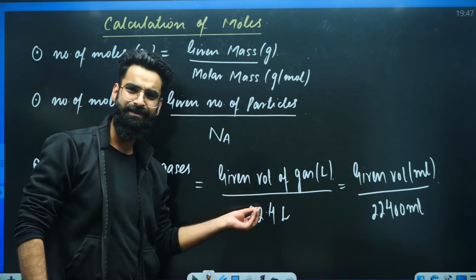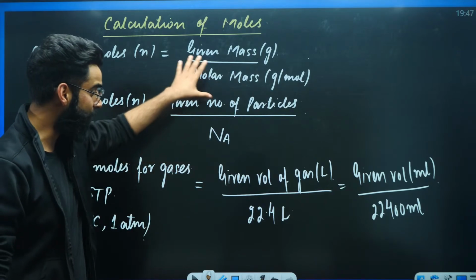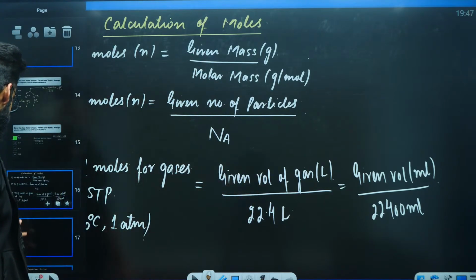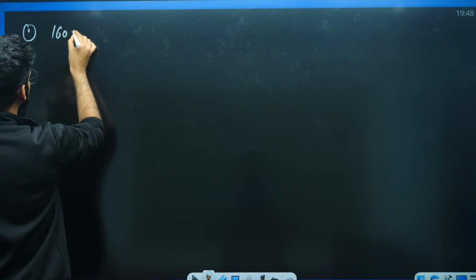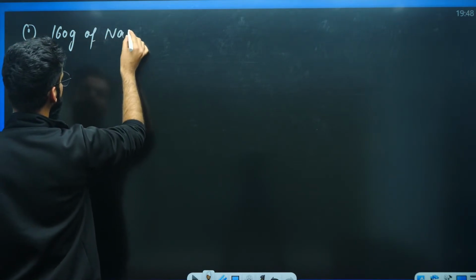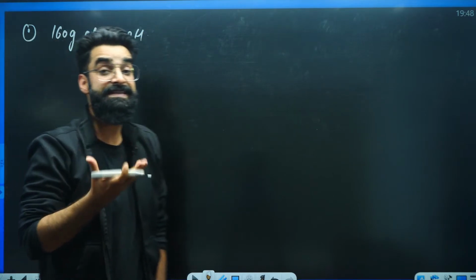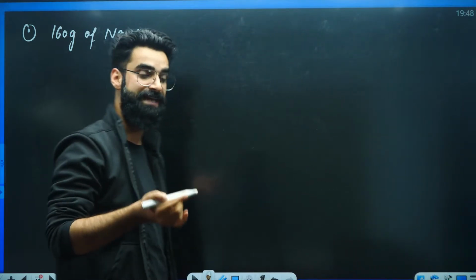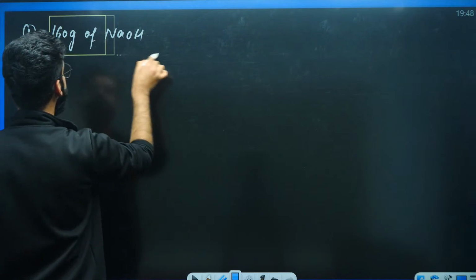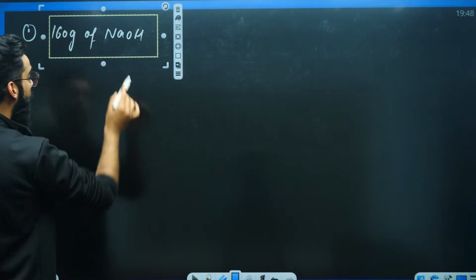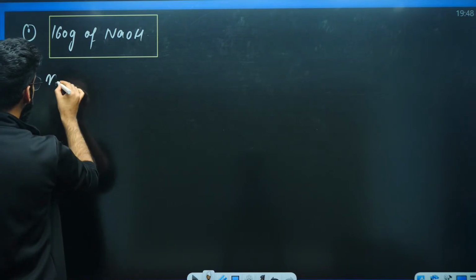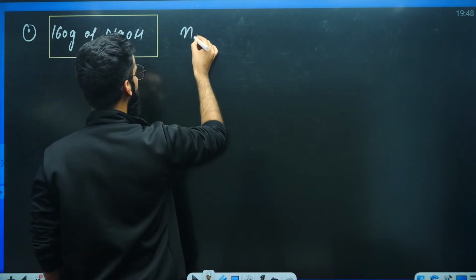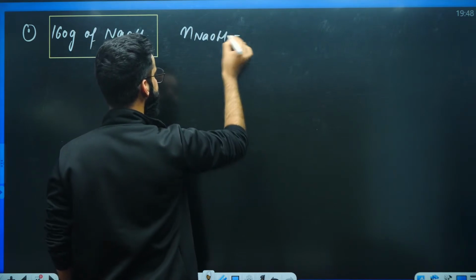Let me show you some basic questions so that you can understand these formulas. Let me show you that first. Have a look. For example, I'm writing 160 grams of NaOH. Let's say I have got 160 grams of NaOH in the container. Okay? Now I'm asking you how many moles of NaOH are there in the container.